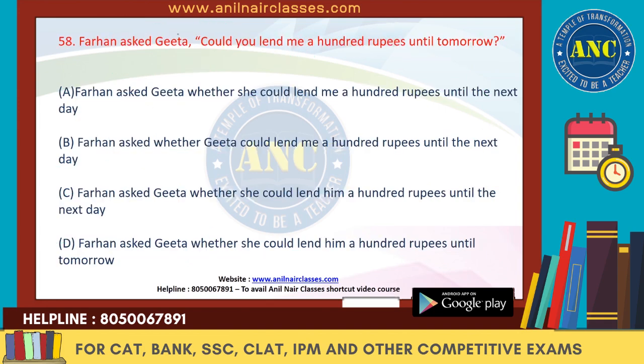Next one, Farhan asked Geeta, could you lend me 100 rupees until tomorrow? So your answer for the question will be yes or no. So Farhan asked Geeta. Now we can remove colon, comma and quotations and we can use either if or whether. "You" depends upon she, Geeta, so it will become she. "Me" is the first person. It will depend upon Farhan. So it should be lend him 100 rupees, right?